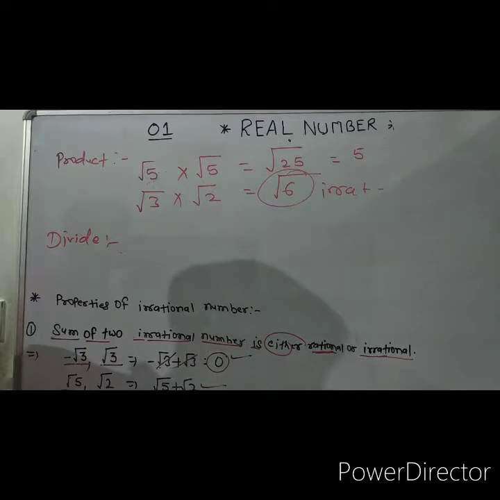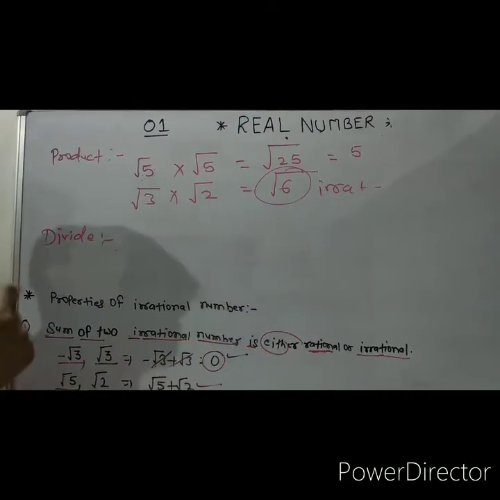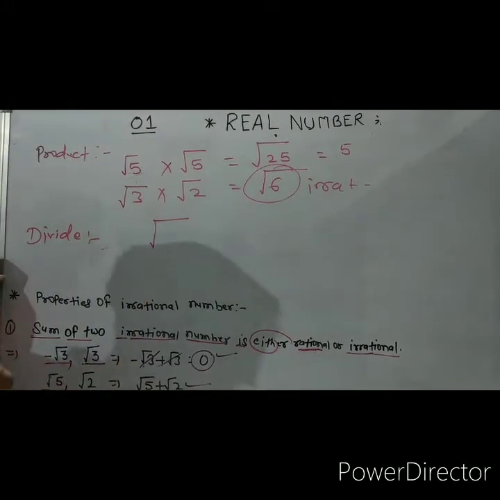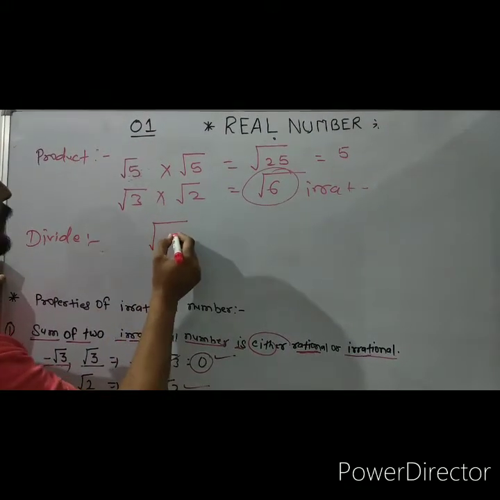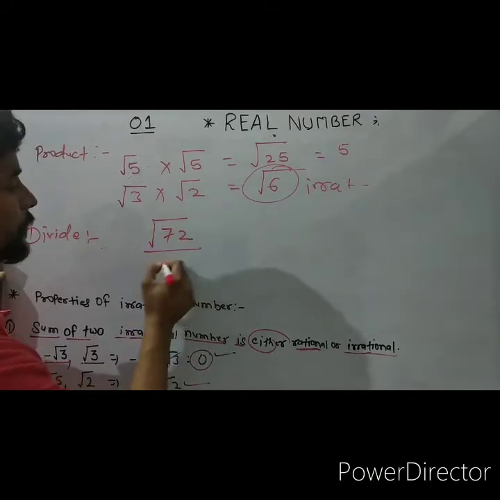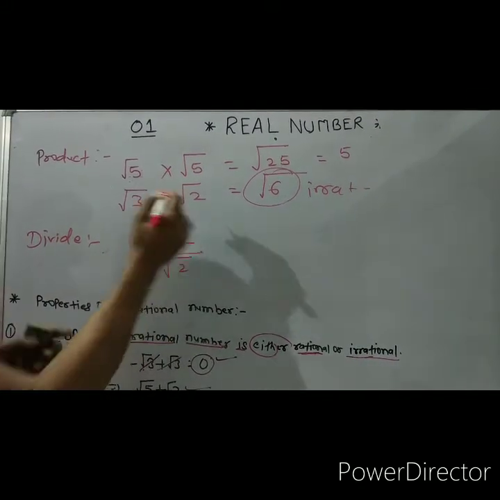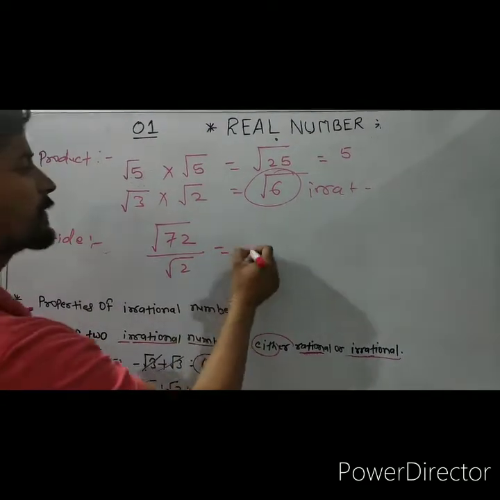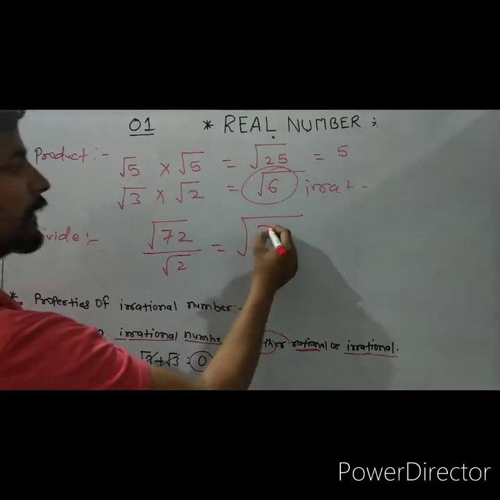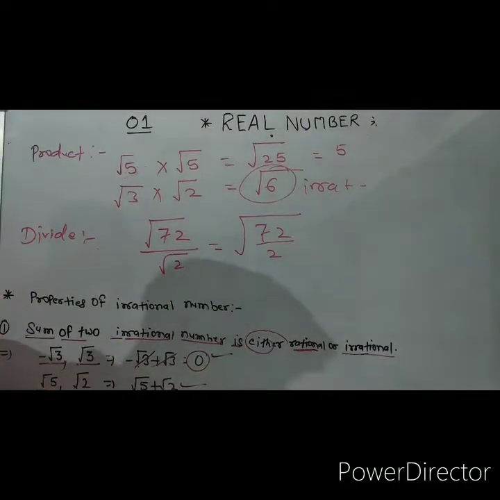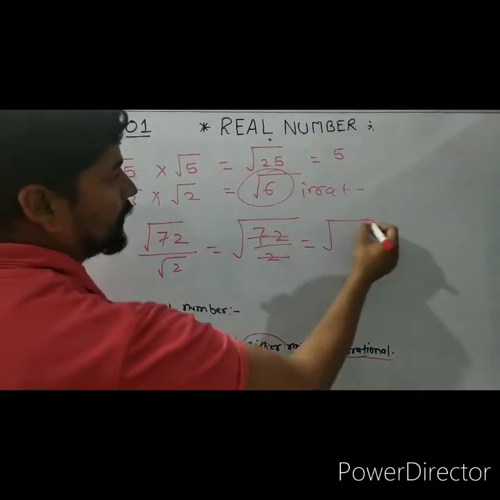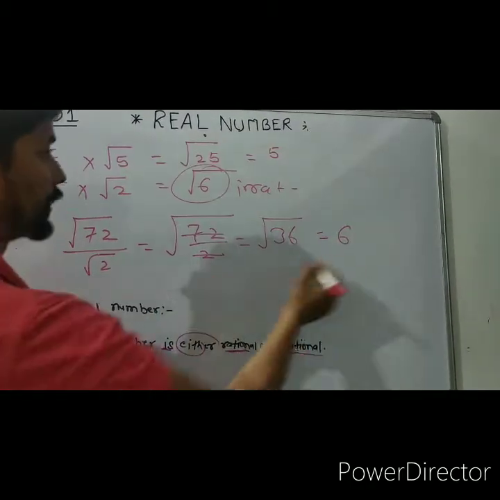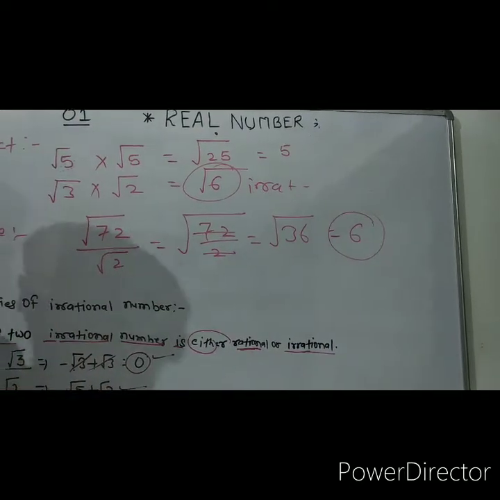In the same way, when we divide two irrational numbers, then it is either rational or irrational. Now look at your example. Suppose you have been given 72 by root 2. Now root 72 is an irrational number and root 2 is also irrational. When we divide this one, we can take the single root and write 72 by 2. Divided, it becomes root 36 and the square root of 36 is 6. So now it is a rational number.